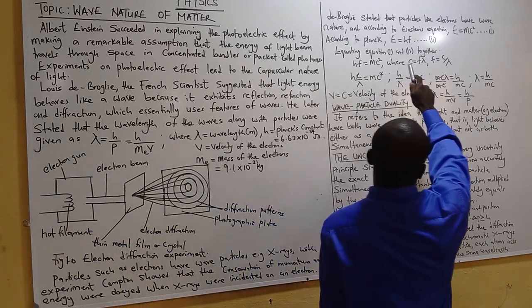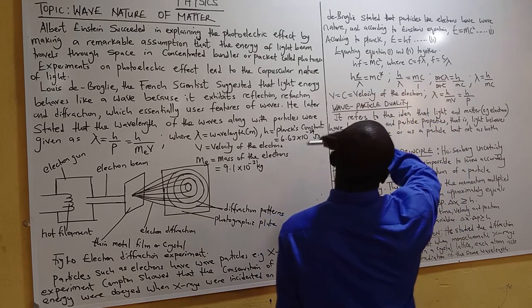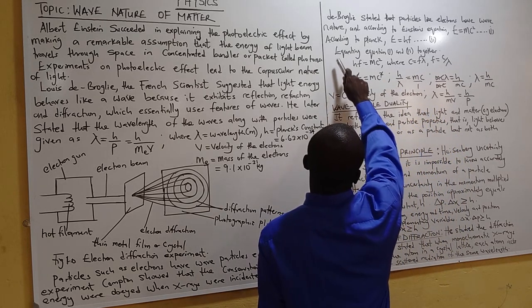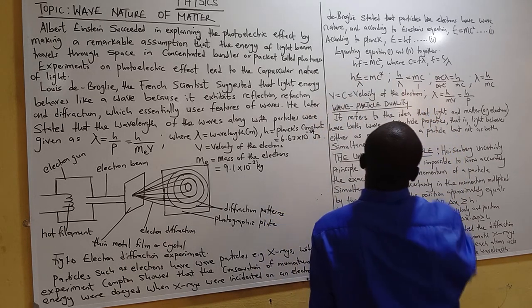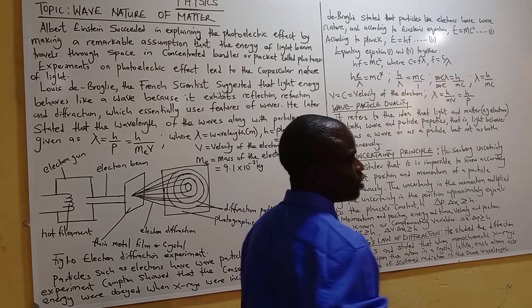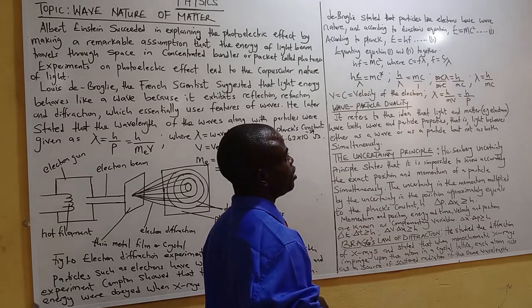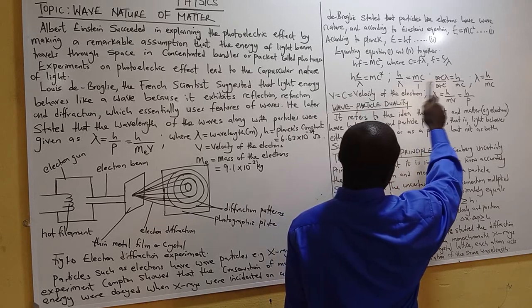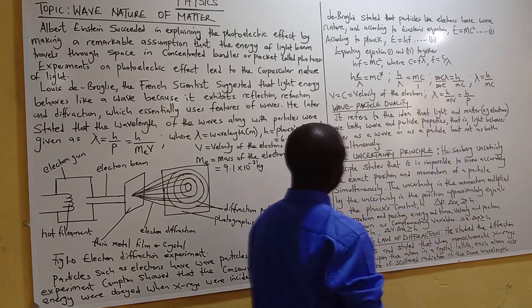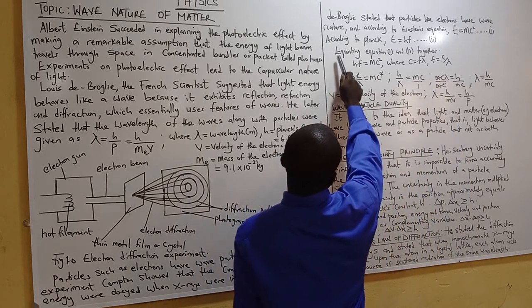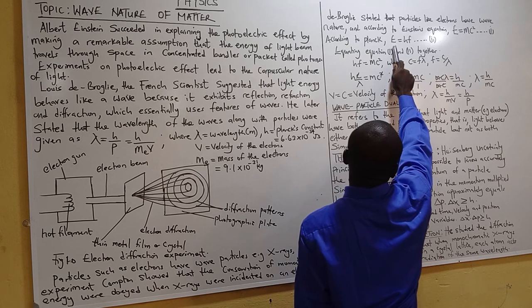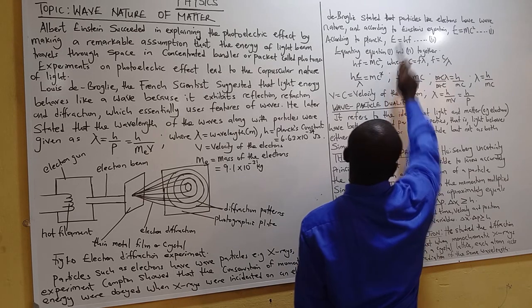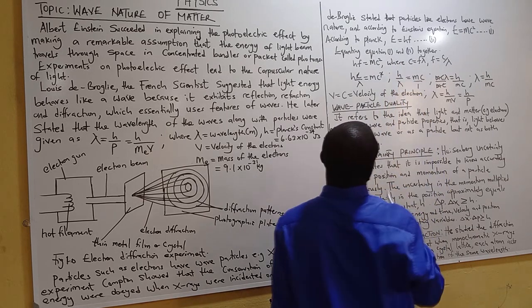Now, de Broglie stated that particles like electrons have wave nature. According to Albert Einstein's equation, energy equals mc squared, where m is mass and c is the velocity. According to Planck, energy equals hf, Planck's constant multiplied by the frequency.